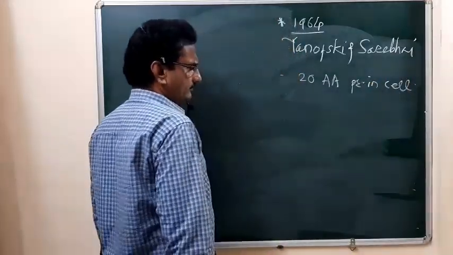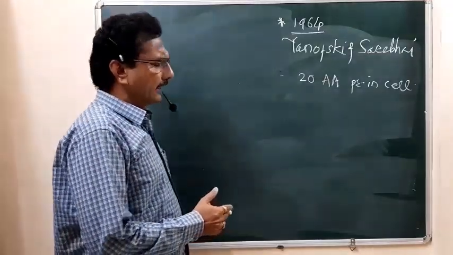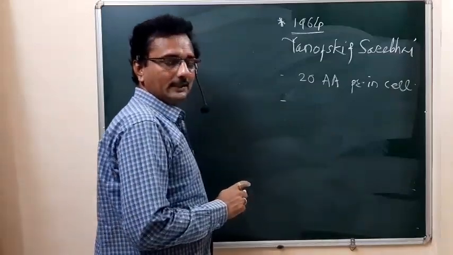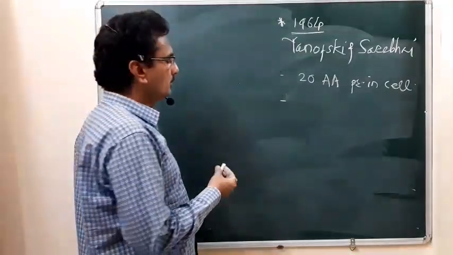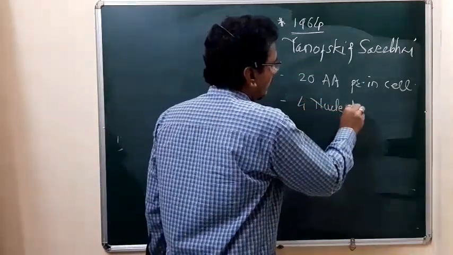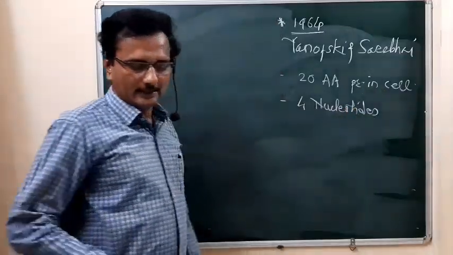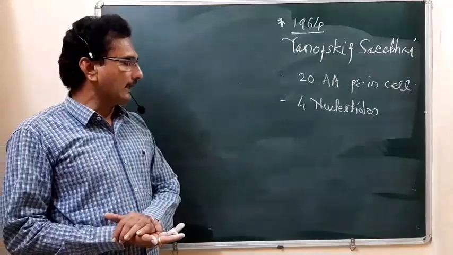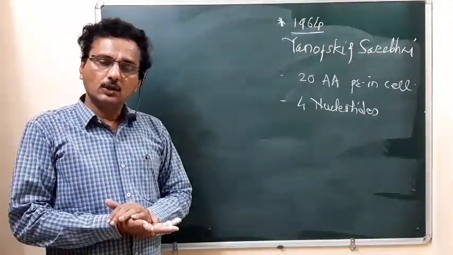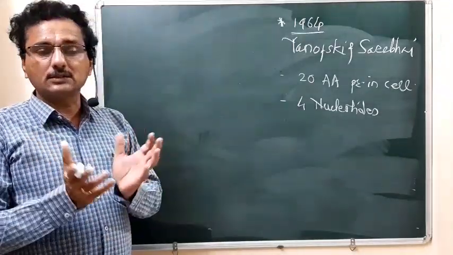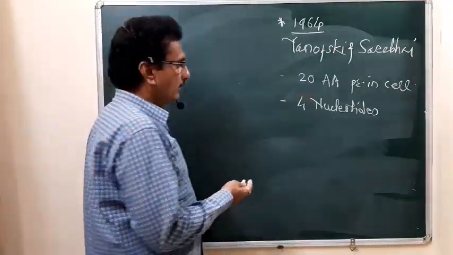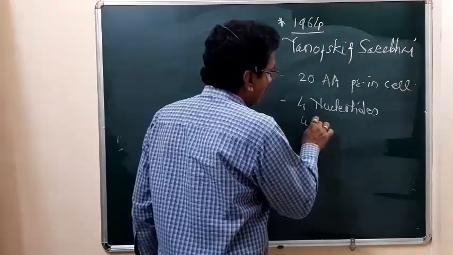Then these amino acids are recognized by the nucleotides present over the DNA. But how many nucleotides are there? Only four nucleotides are present, and they recognize 20 different types of amino acids. Then how is it possible to recognize this large number of amino acids by the four nucleotides, or we have to say the four nitrogen bases?